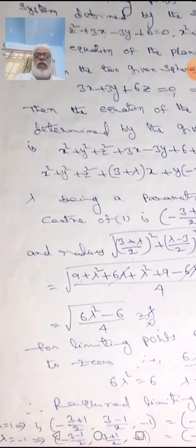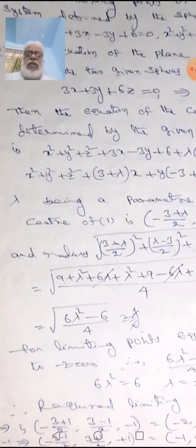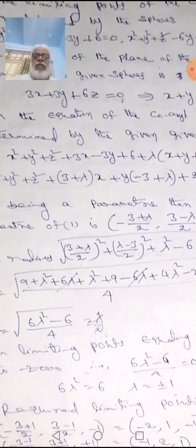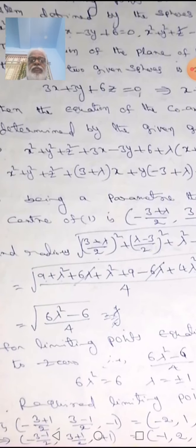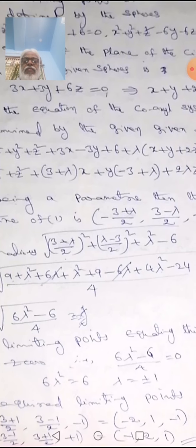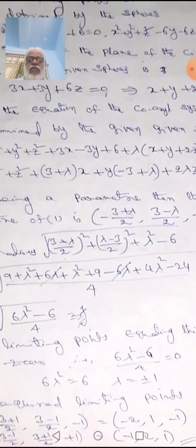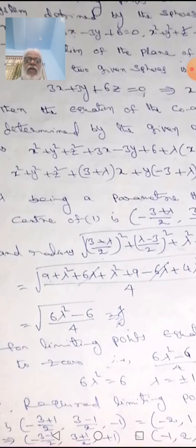And the radius is what? Under root of ((3 plus lambda) by 2) whole square plus ((lambda minus 3) by 2) whole square plus lambda square minus 6. Under root of (9 plus lambda square plus 6 lambda plus lambda square plus 9 minus 6 lambda plus 4 lambda square minus 24) by 4, because 4 is the LCM here.